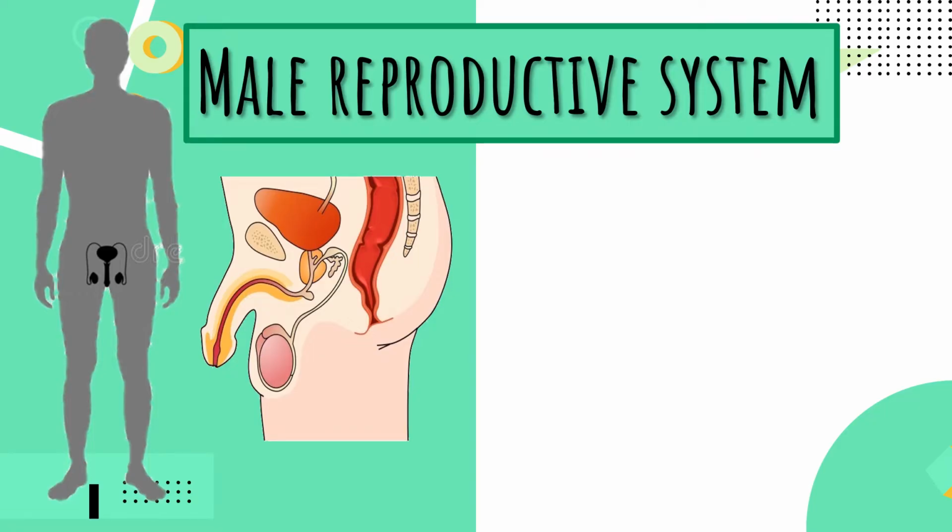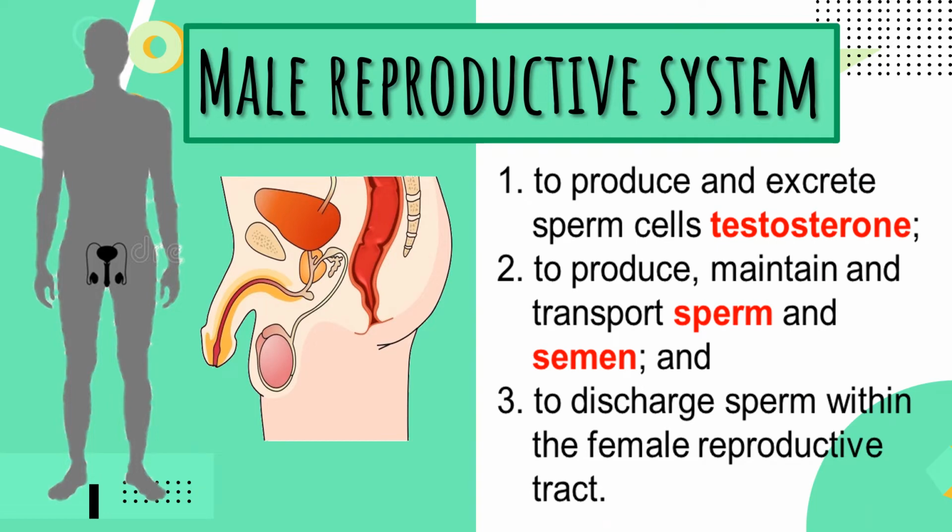And so let us start discussing the male reproductive system. Let me give you the main purposes of the male reproductive system. First is to produce and excrete sperm cells and testosterone. Another is to produce, maintain, and transport sperm and semen, and of course to discharge sperm within the female reproductive system. Take note that the male reproductive system is very important in reproduction because without it, a female could not bear any life or child.